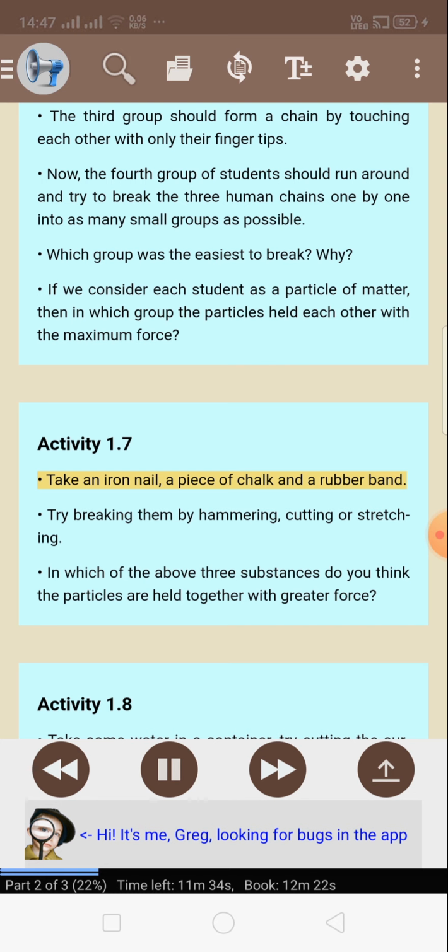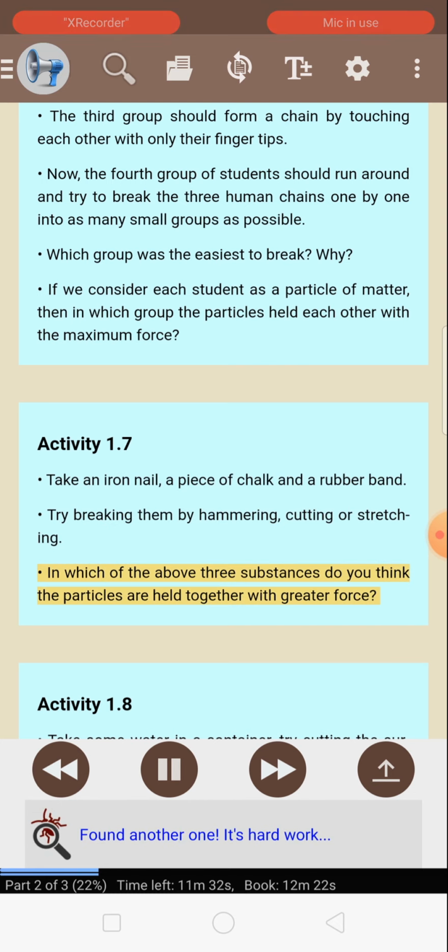Activity 1.7. Take an iron nail, a piece of chalk, and a rubber band. Try breaking them by hammering, cutting, or stretching. In which of the above 3 substances do you think the particles are held together with greater force?